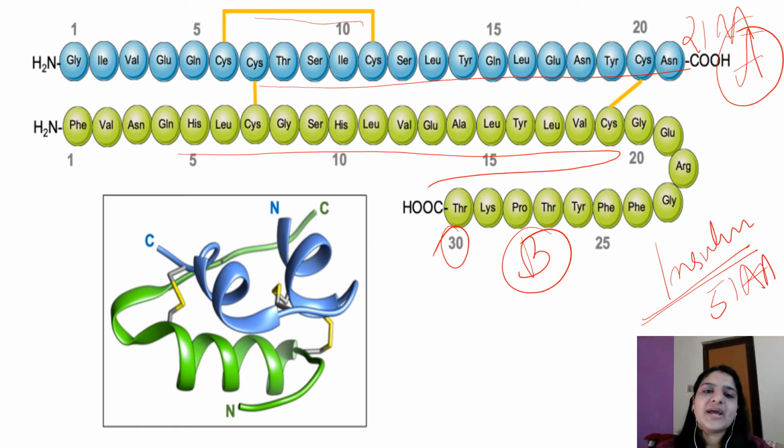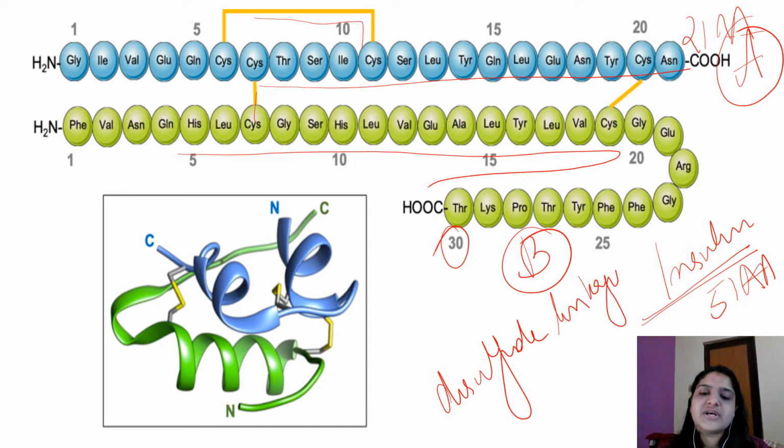You can see these yellow lines. What are these yellow lines? These are the disulfide linkages. There is an intrachain disulfide linkage between the 6th and 11th amino acids of the A chain. Between the 7th amino acid of the A chain and the 7th amino acid of the B chain there is an interchain disulfide linkage, and between the 20th amino acid of the A chain and the 19th amino acid of the B chain there is another interchain disulfide linkage. So two interchain and one intrachain disulfide linkage are involved in insulin.